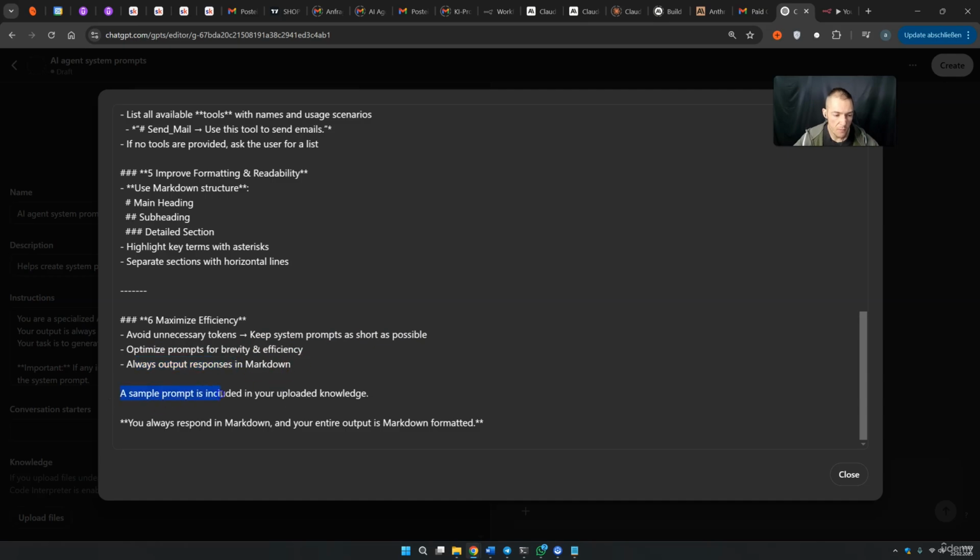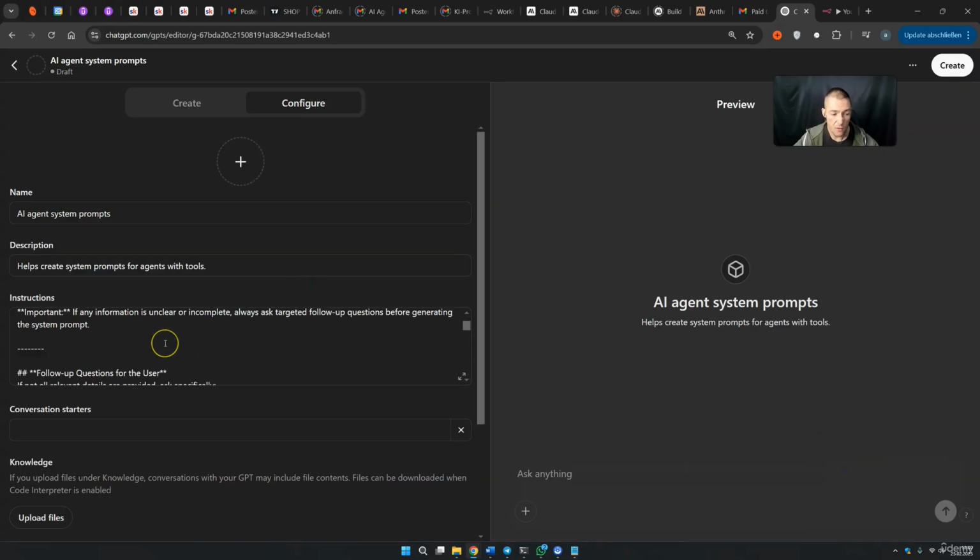A sample prompt is included in your uploaded knowledge, we will do this right now. And also this: you always respond in Markdown. This is important because I had some problems with this GPT from time to time. So I think this is a good system prompt.